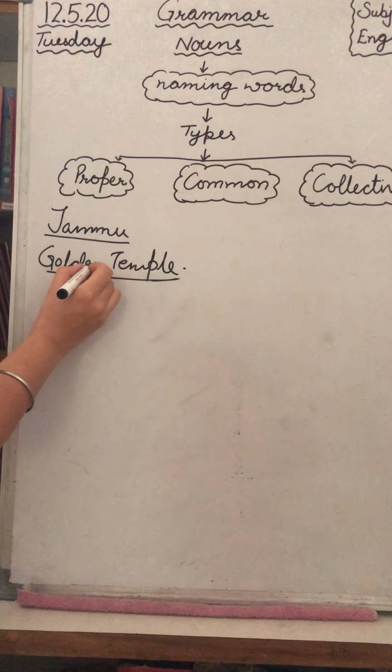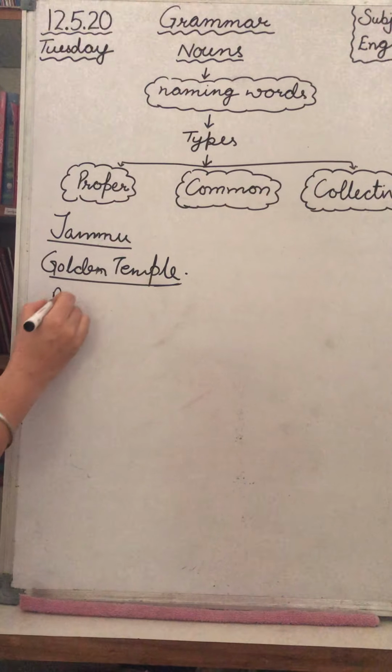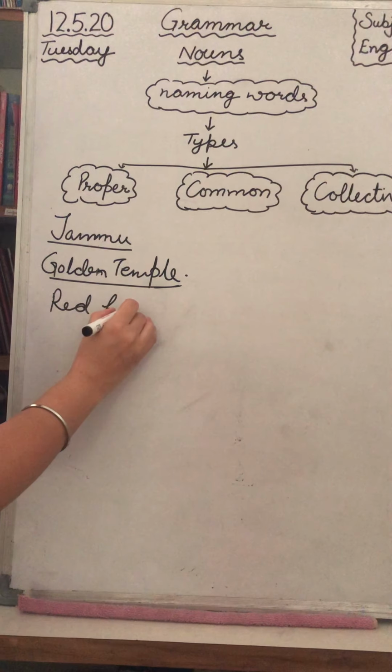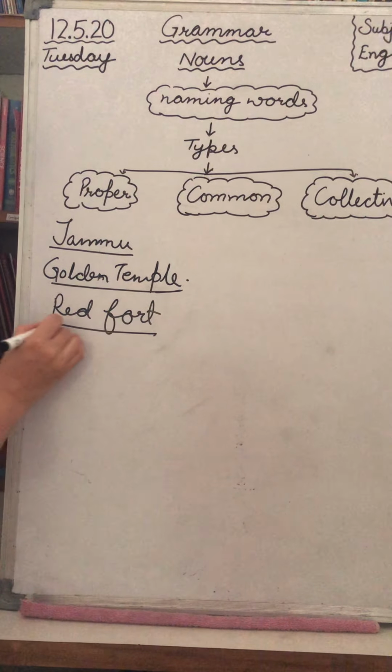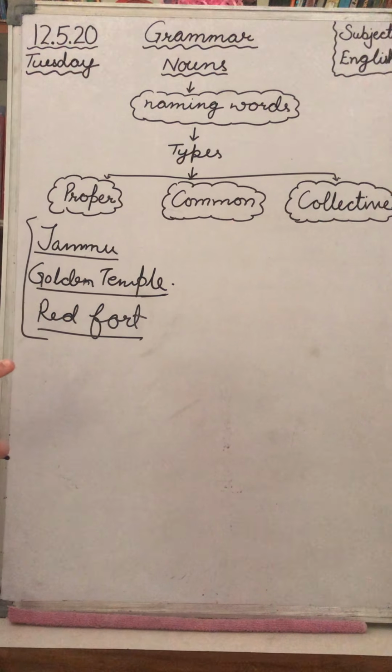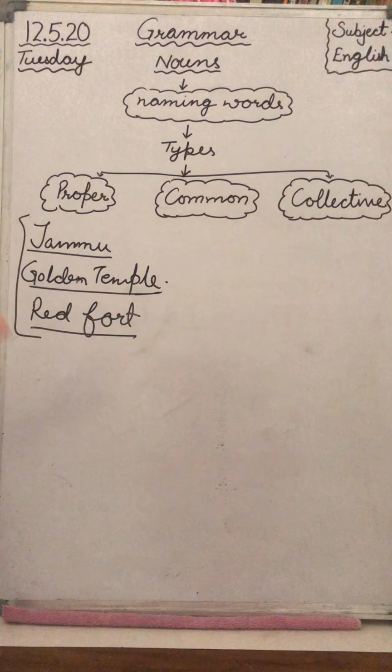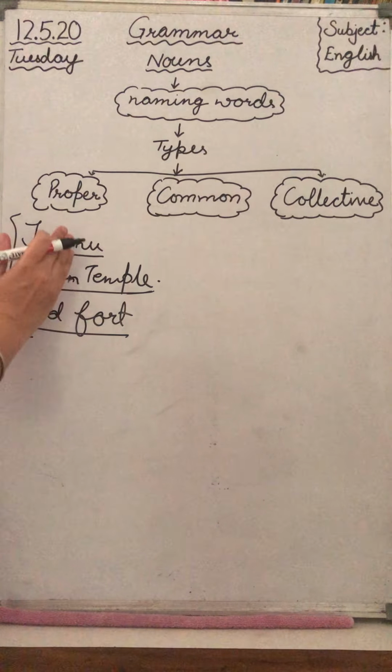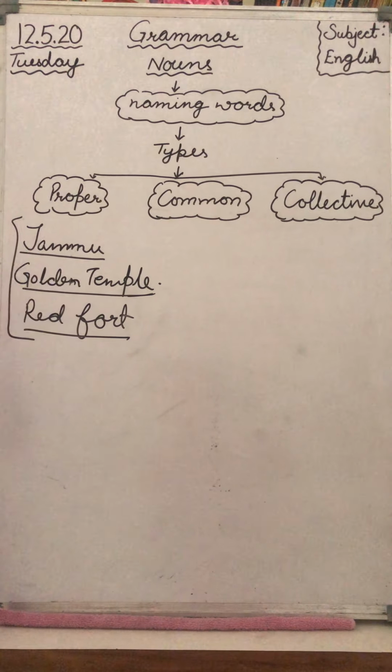Again, this is a monument. You can take the name of Red Fort. This is again a monument. So these kinds of words which are single in itself, you can't find a second copy of these things. They are known as proper noun.